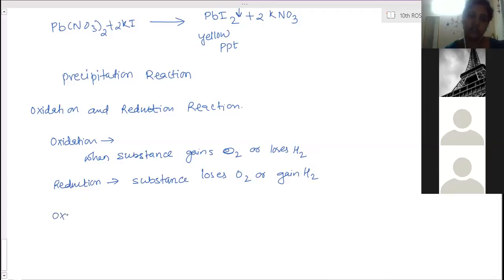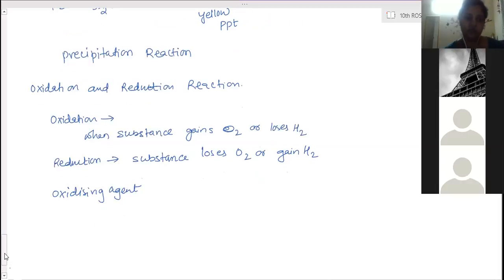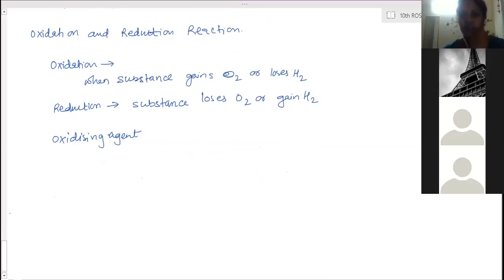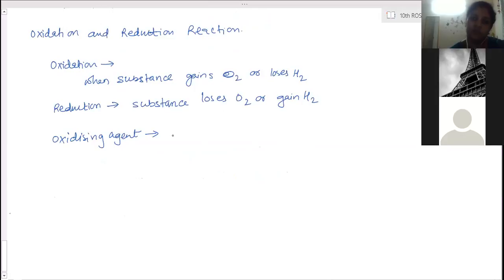Then the oxidizing agent. The substance that helps the other substance to get oxidized, and itself gets reduced by giving out oxygen or losing oxygen.